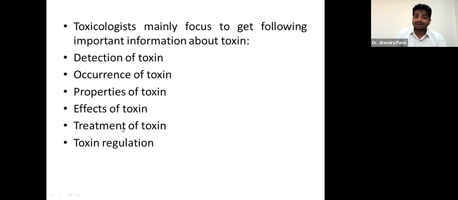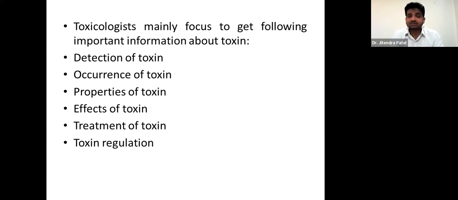Then after determining its effect, we need to know about the treatment pattern, what kind of treatment can be adopted to come out from that toxin, right? If it is severe, we have to give activated charcoal, and so many poisoning handling measures happen. It depends on the presence and behavior of the toxin.